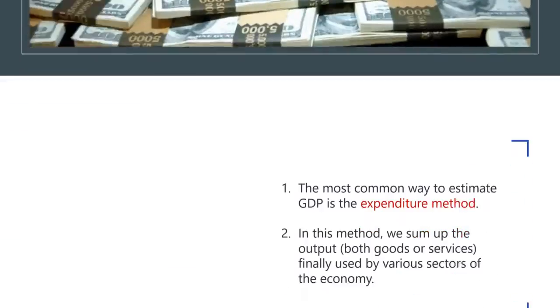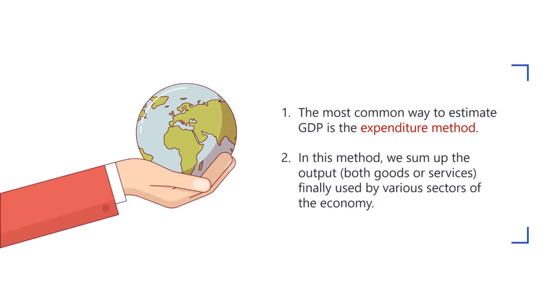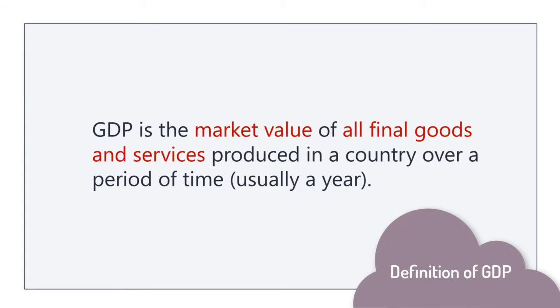The most common way to estimate GDP is the expenditure method. Here, we sum up the output finally used in various sectors of the economy. The simple idea is that if we add up all what we have spent on final goods and services, then that must equal the total value of all output produced in the economy. Note how this idea maps into the definition of GDP as the market value of all final goods and services produced in a country over a period of time, usually 1 year.